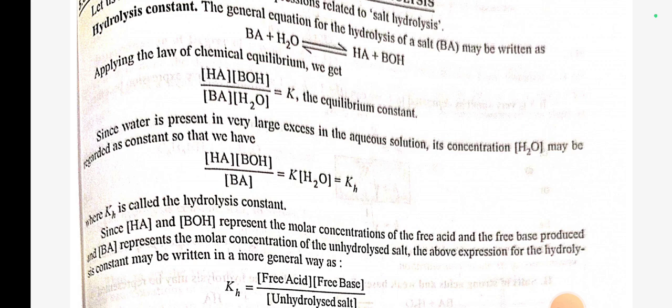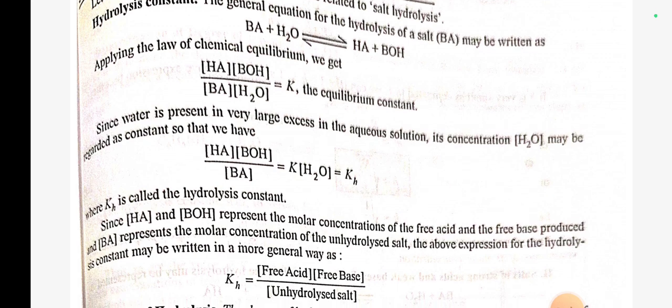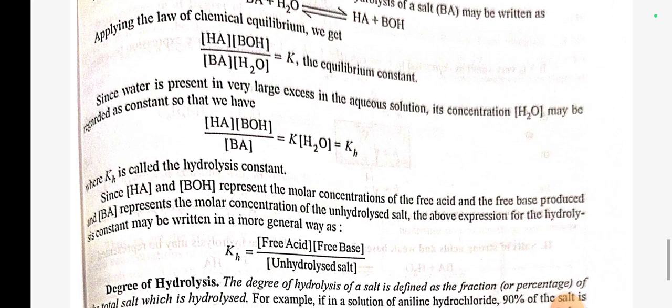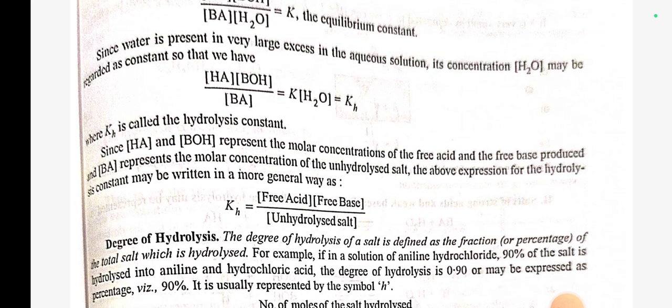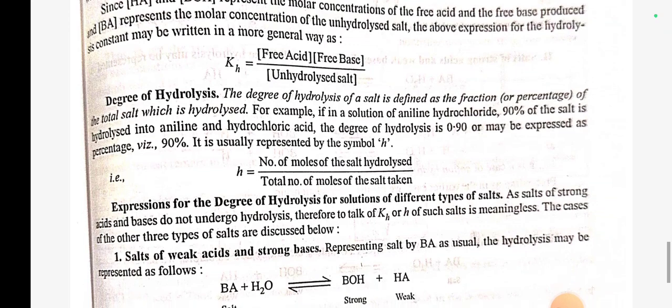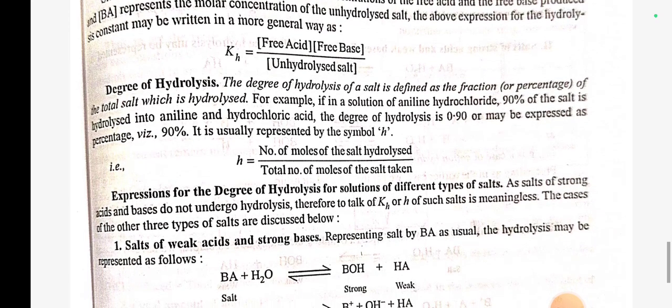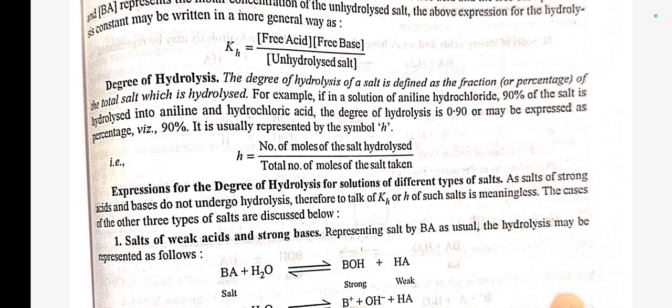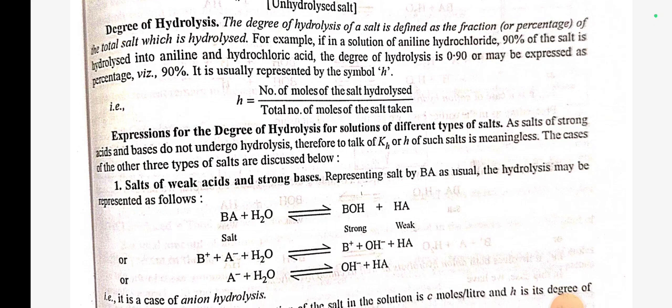Since [HA] and [BOH] represent the molar concentration of free acid and free base produced, and [BA] represents the concentration of unhydrolyzed salt, the above expression for hydrolysis constant may be written in a more general way. KH is equal to [free acid][free base] by [unhydrolyzed salt]. Degree of hydrolysis. The degree of hydrolysis of a salt is defined as the fraction or percentage of the total salt which is hydrolyzed.